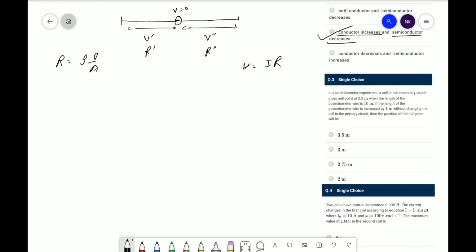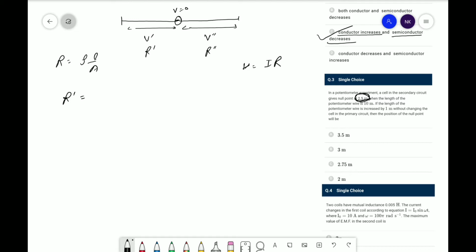Okay, so what is given is that the null point is at 2.5 meters. So length is given, and another thing is what will be the resistance. So R dash will be equal to, according to the question, null point at 2.5 meter.